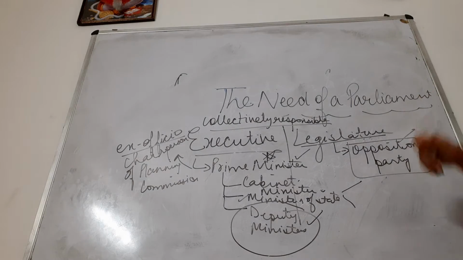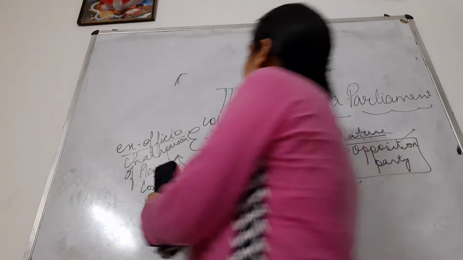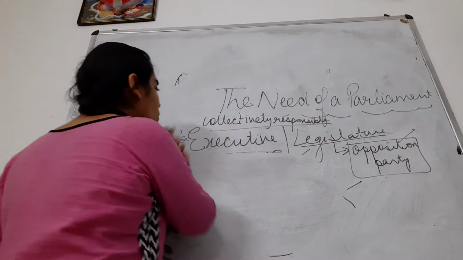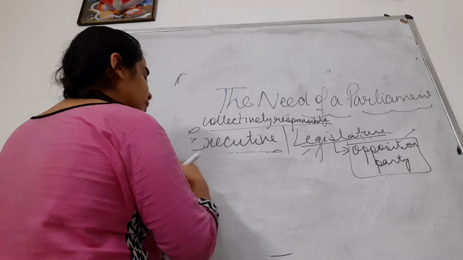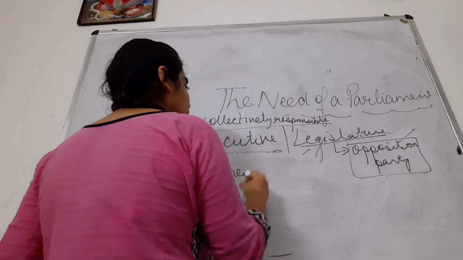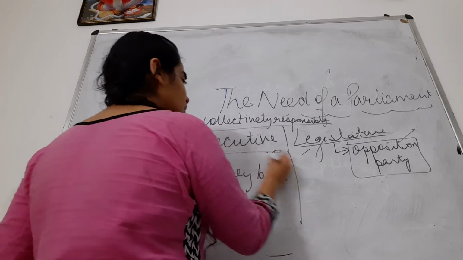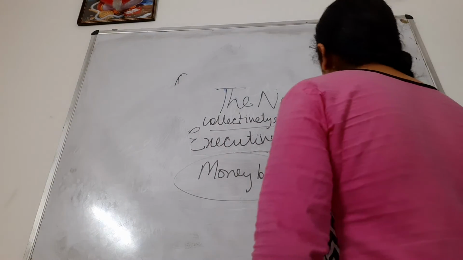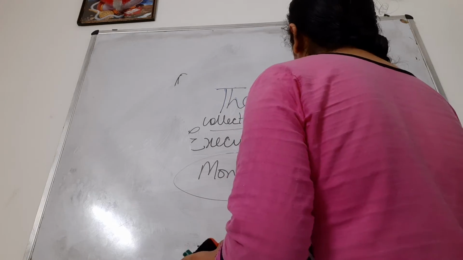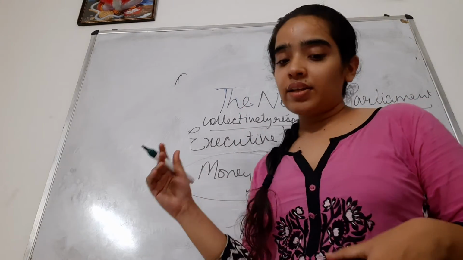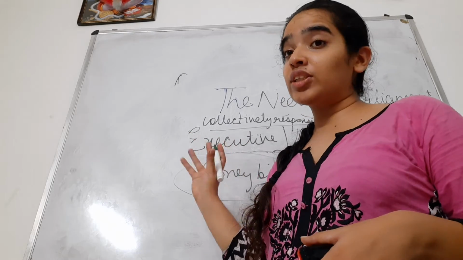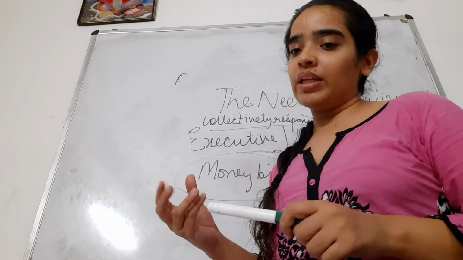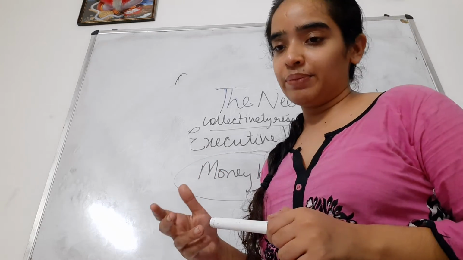Then this legislature plays a very important role when executive shows them the money bill. Money bill means when they show them what are the various expenses they are planning to do. When they show them the money bill, then the legislature should agree to it. They try to convince legislature that this year they would spend this much on, say, education, this much on health, right? And legislature keeps a watch that executive spends the money very, very judiciously and very, very wisely.